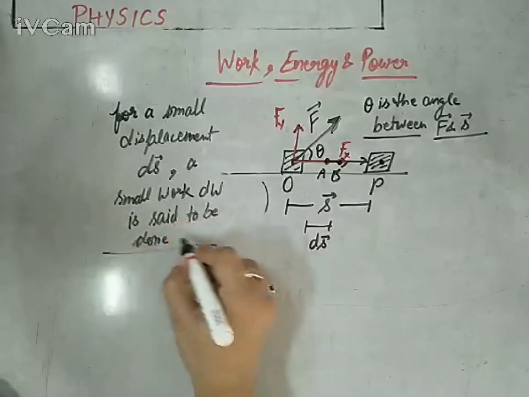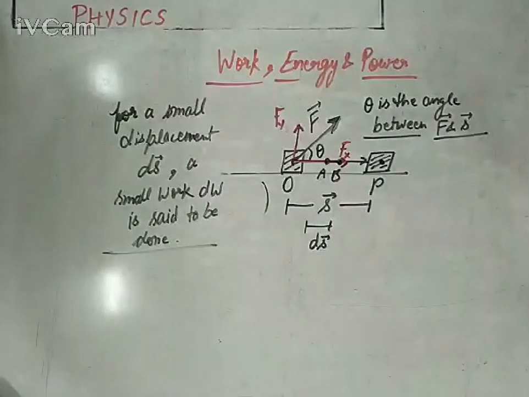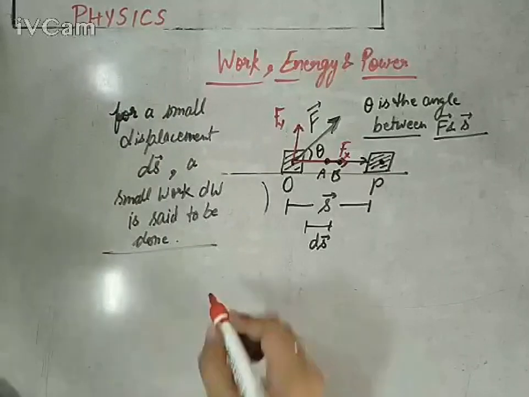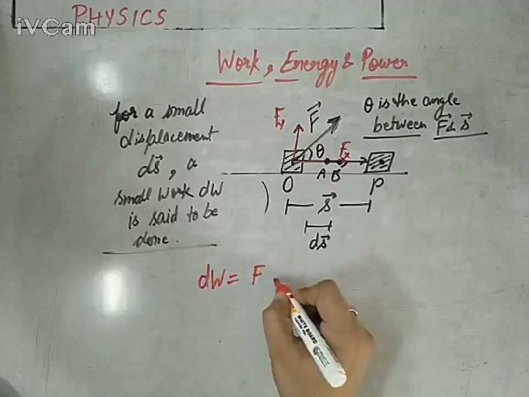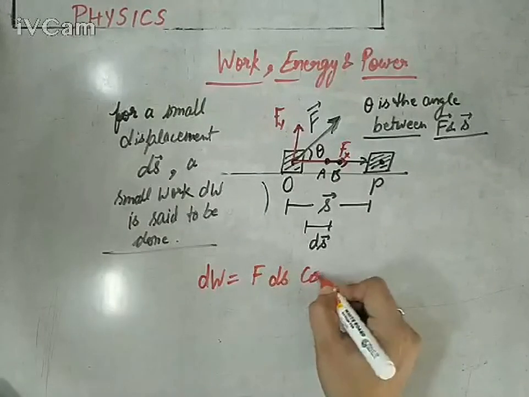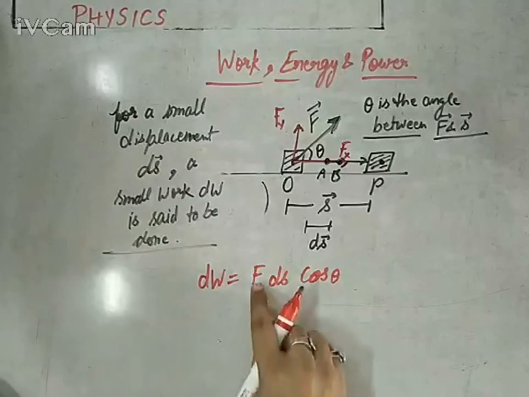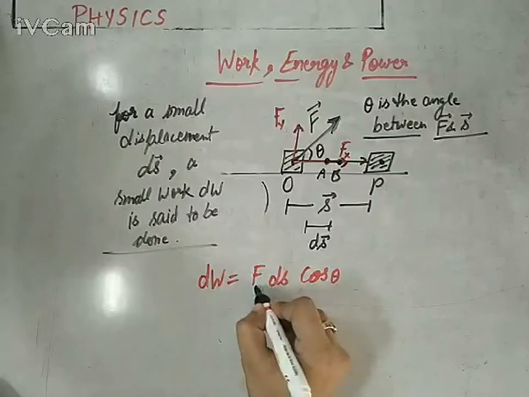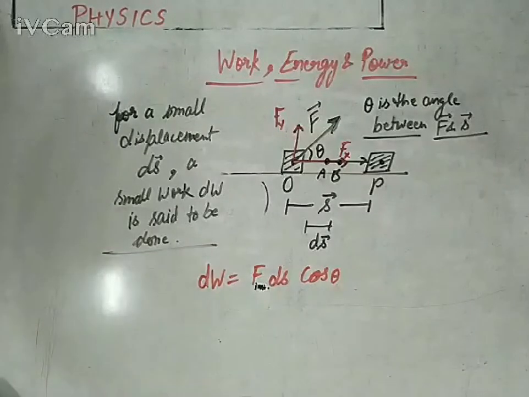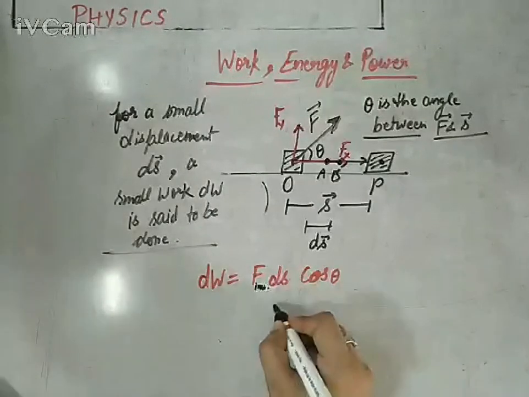So if I talk about instantaneous for that small work done, you know it very well, the differential form, it will give you the value of momentary data or instantaneous data. So the formula will get modified, dW equals F ds cos theta, where F is instantaneous force. You can write F instantaneous. Let me highlight this for you. You can write F instantaneous means momentary.